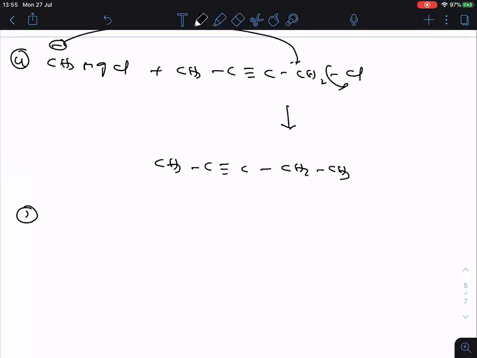Now, next, one more example here, the fifth one. So CH3MgCl plus CH3OCH2Cl. Then what is the product formed here?